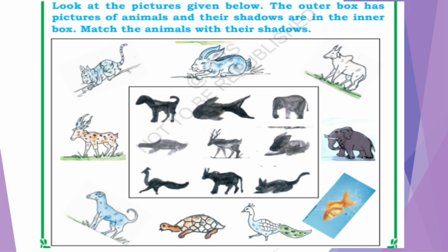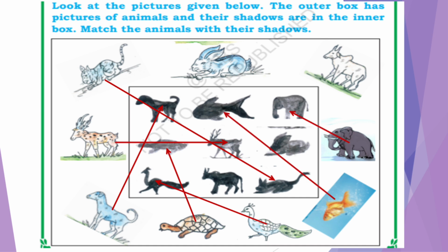Let's do it first. It is cat. Where is the cat shadow? It is here. Second, deer. Third animal is dog. Fourth is tortoise. Fifth, what it is? Peacock. Sixth, fish. Next, elephant. Next, what it is? Cow. Next, rabbit. We have matched the animals with their shadows.